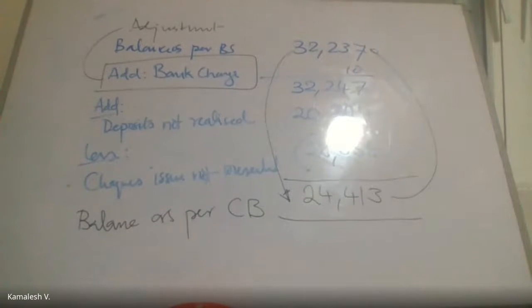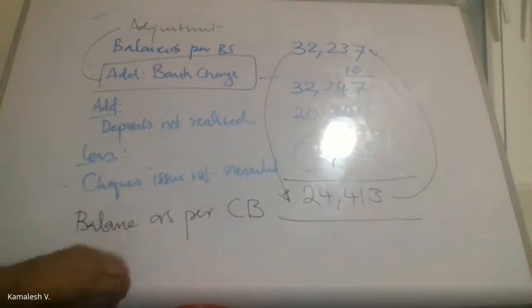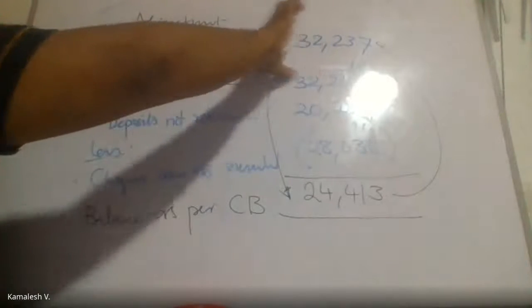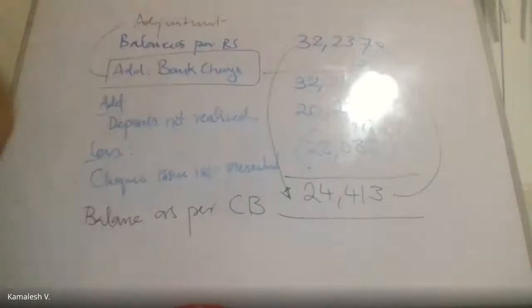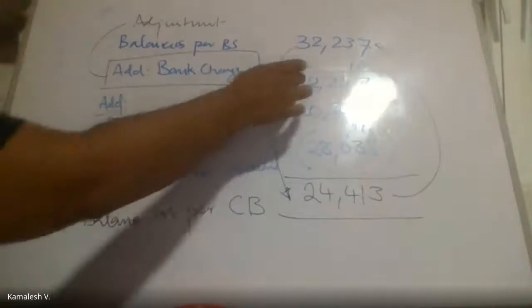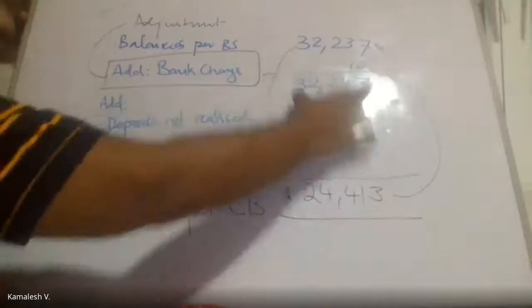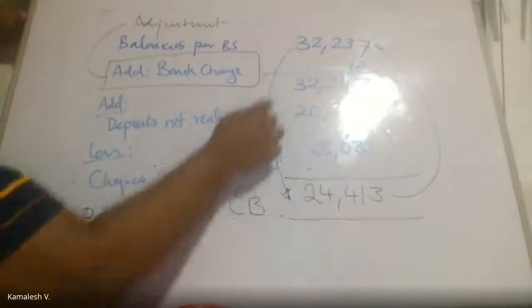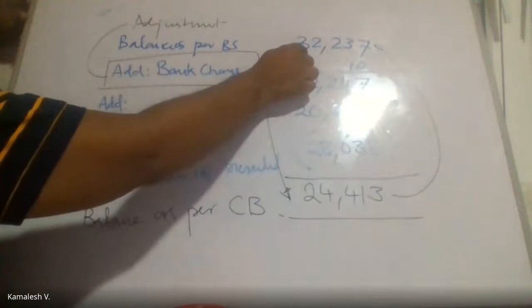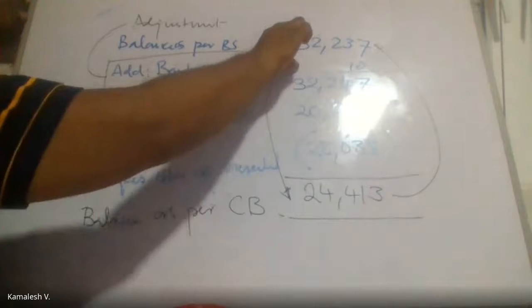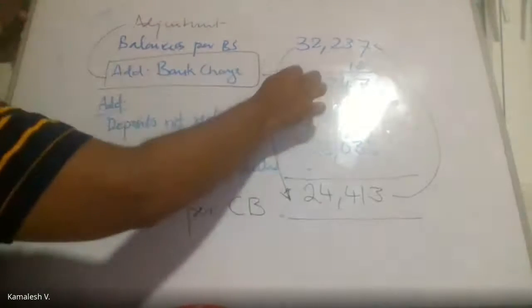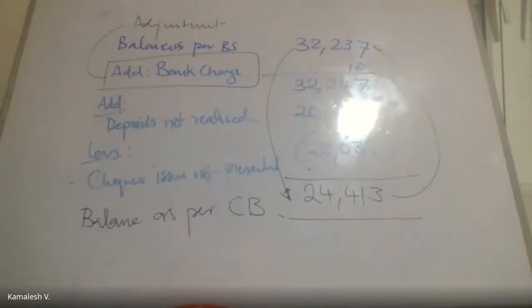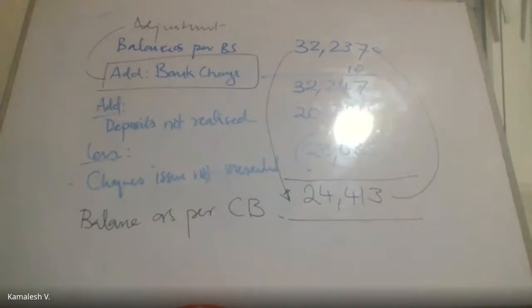Okay. Then there is another question, sir. Is it okay to do the adjustment separately and add to the reconciliation statement always? Yeah, that is okay. You can do this part separately and then bring in from here. Again, you can't go back to this balance. You have to remember that. Once you have adjusted it separately, you have to start from here and do the bank reconciliation. That is okay. No problem there.